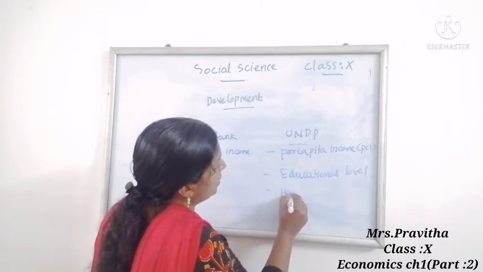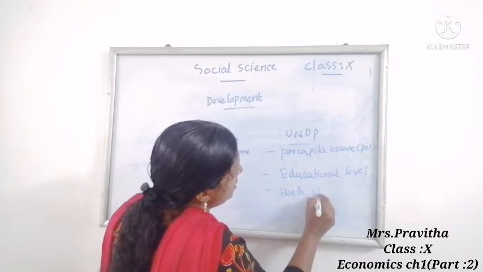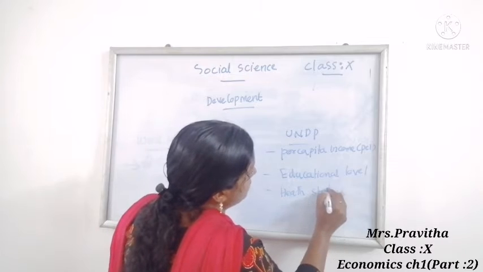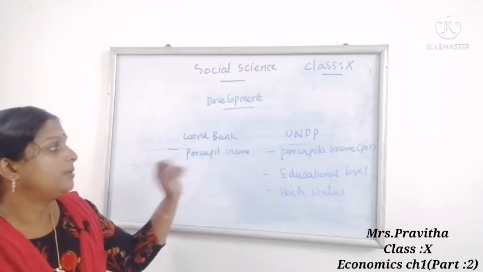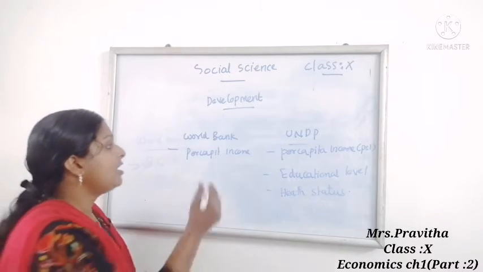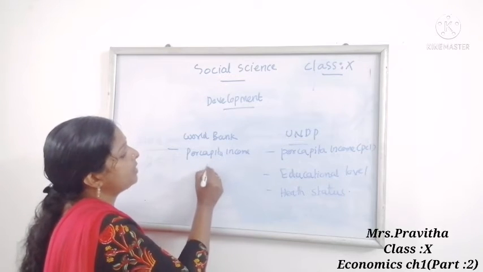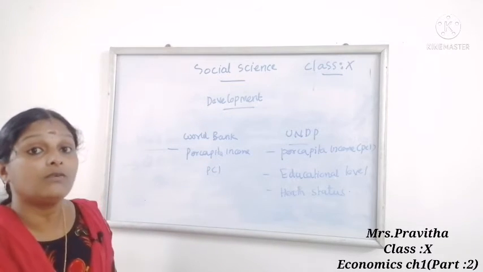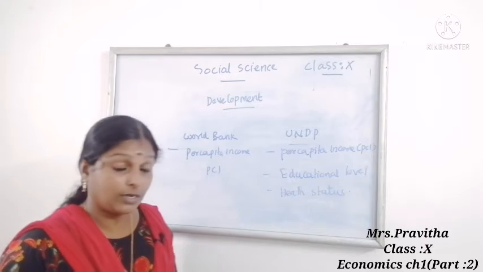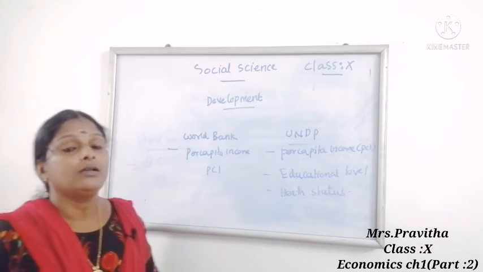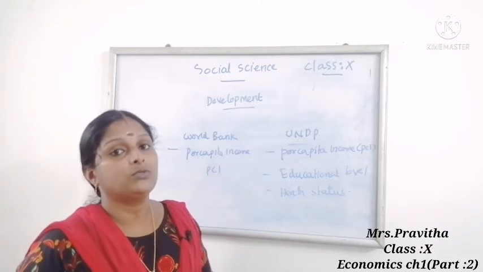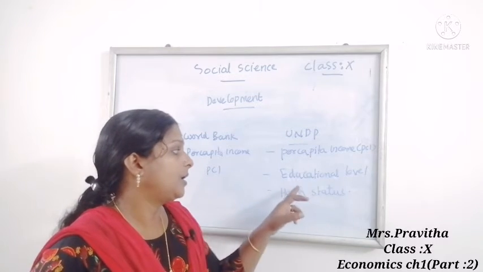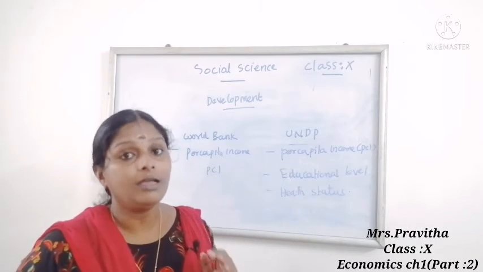These are the three criteria used by UNDP for classifying the country. So the World Bank used which criteria? Per capita income for classifying the country. At the same time, UNDP used three criteria: per capita income, educational level and health status.